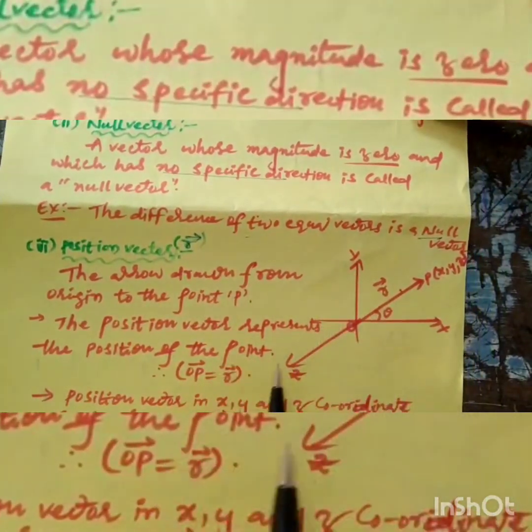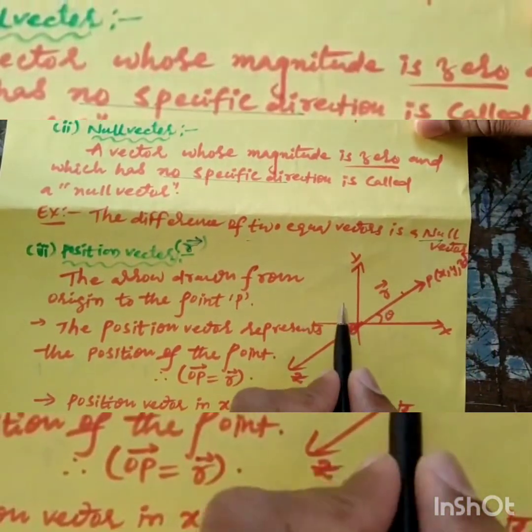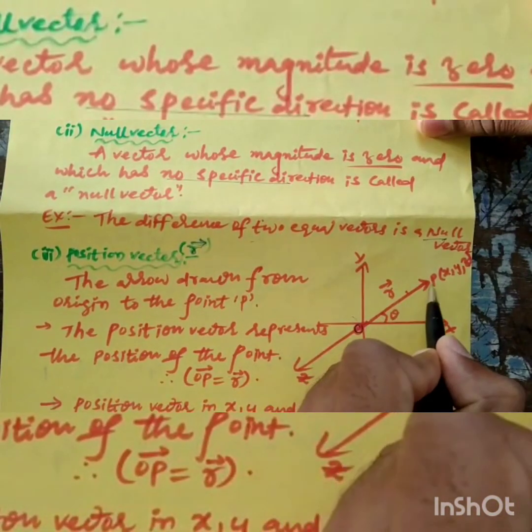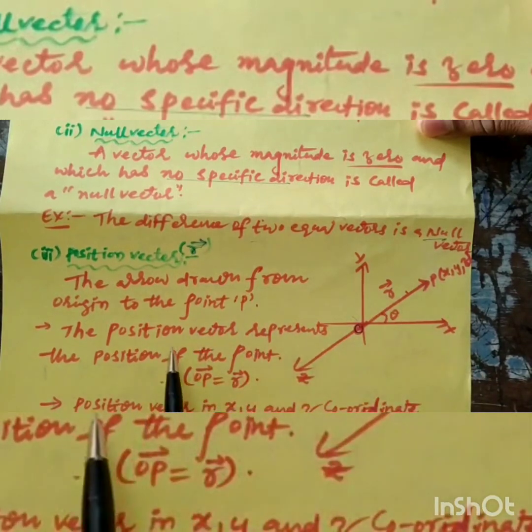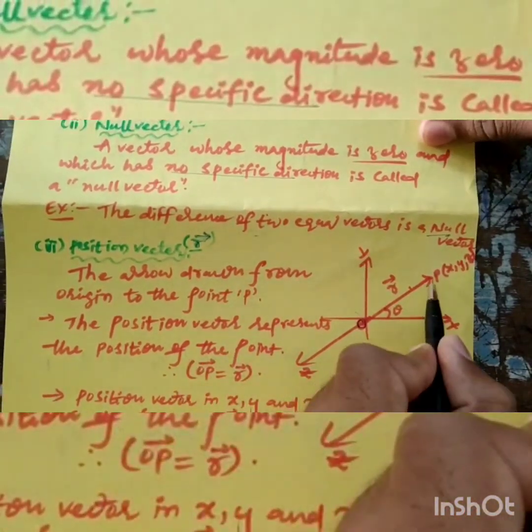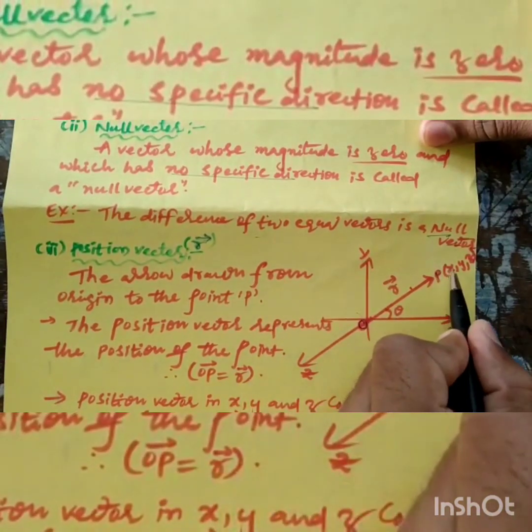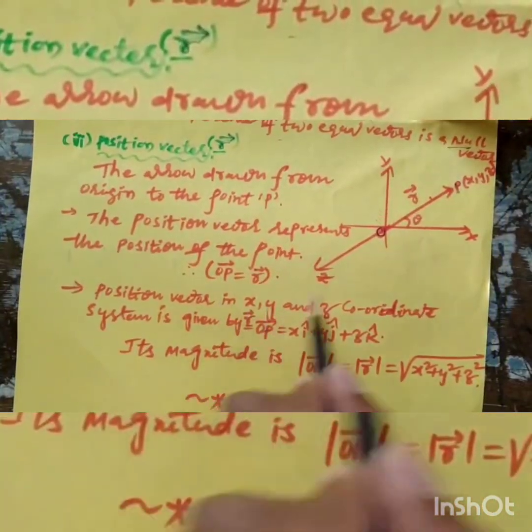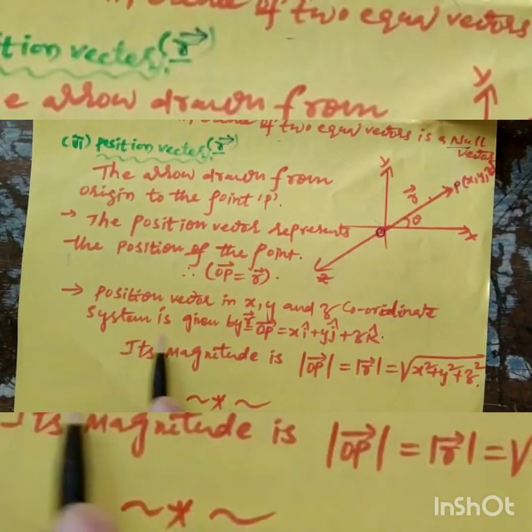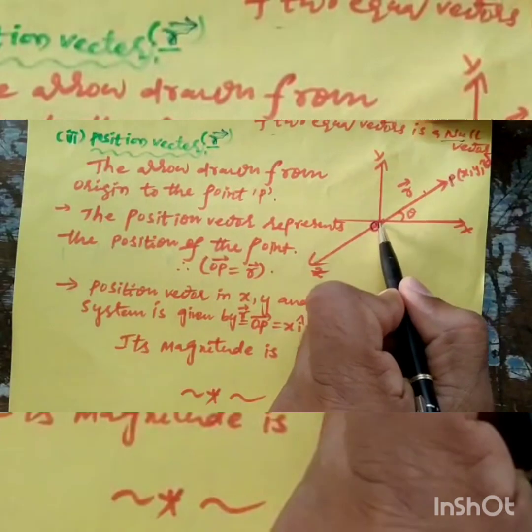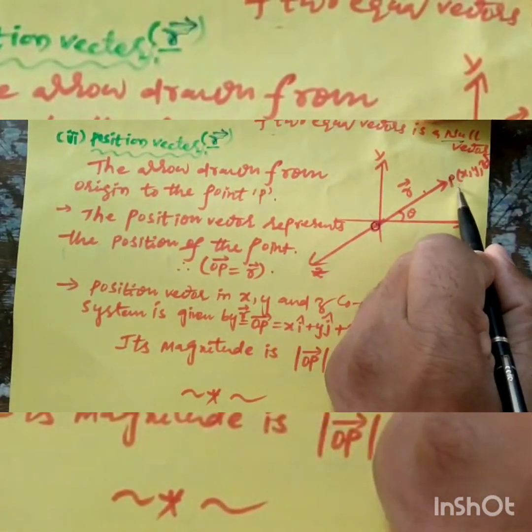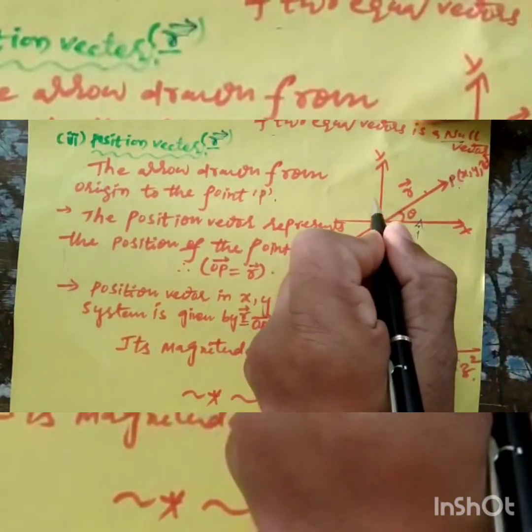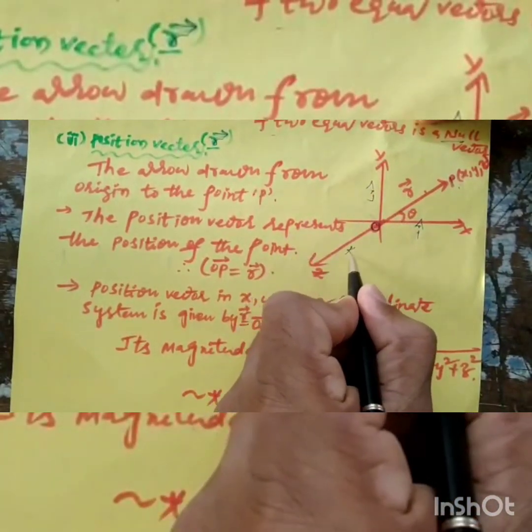In the three dimensional x, y, z axes, the arrow drawn from the origin to the point P represents the position of the point P. The position vector OP is r = xi + yj + zk.